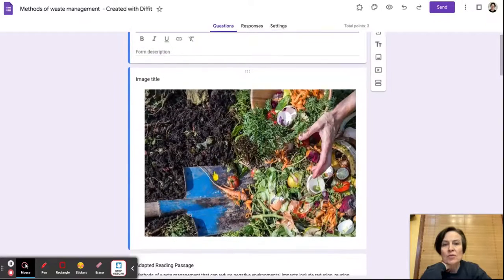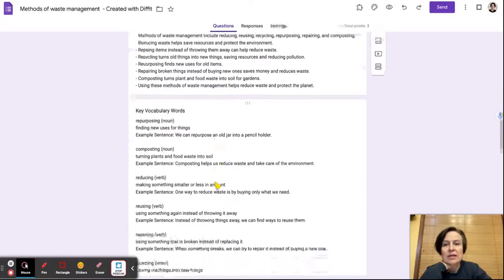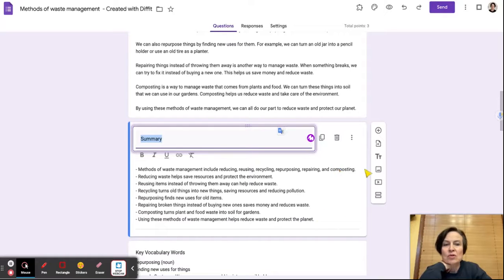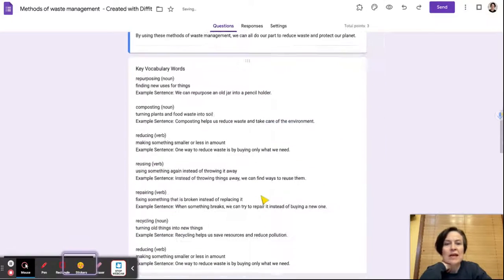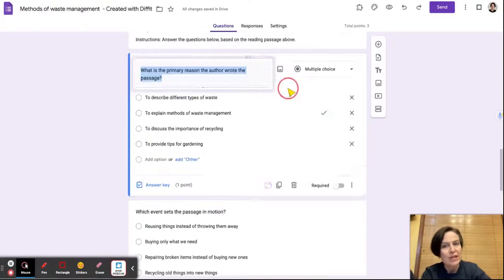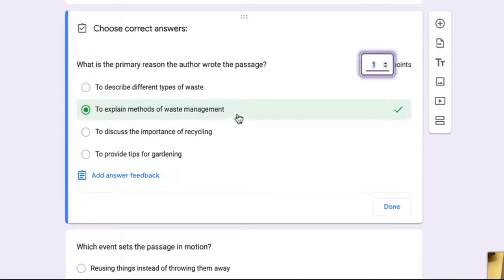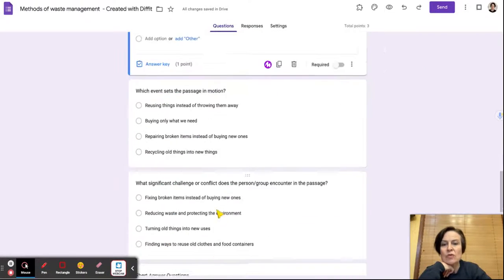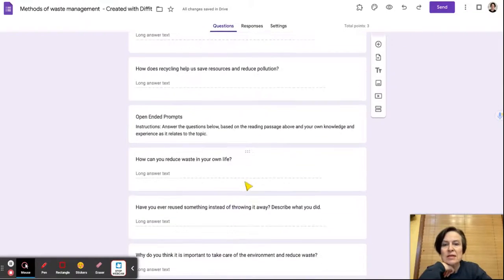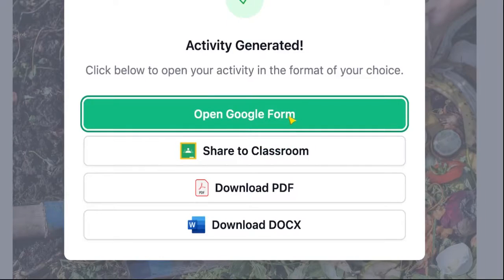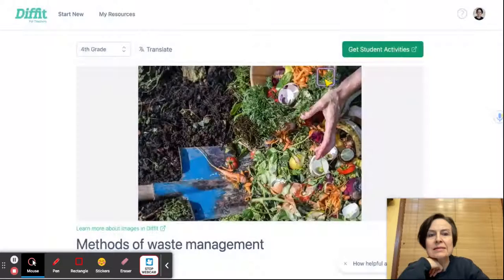So here we have it with my picture, the reading, summary, key vocabulary. Now let's say it's like, oh, I don't really want the summary. Just like anything in Google Quiz, we can delete that if I want to get rid of that. We can edit anything inside of this quiz. And look at this part. Here's one of my questions. Now, I did not check these out beforehand, which I always should. Remember the 80-20 rule. But you'll notice here there's an answer key. And so it takes the answer that it has generated. And of course, I should always check those over. There's my short answers. And my open-endeds, I can get rid of any of those, edit any of those that I'd like. Let's go back here and see some of the other formats.